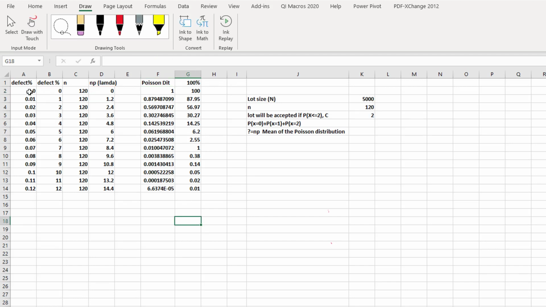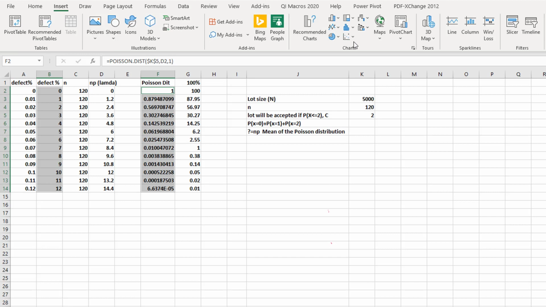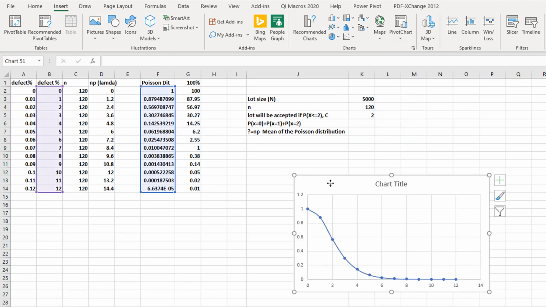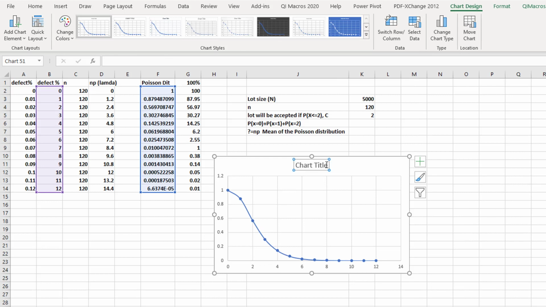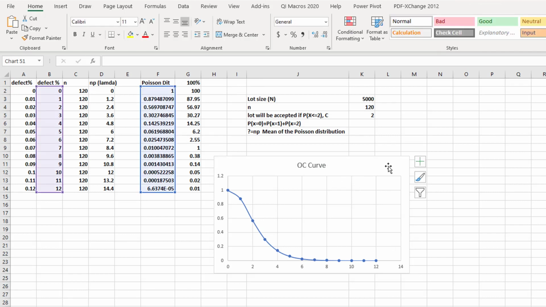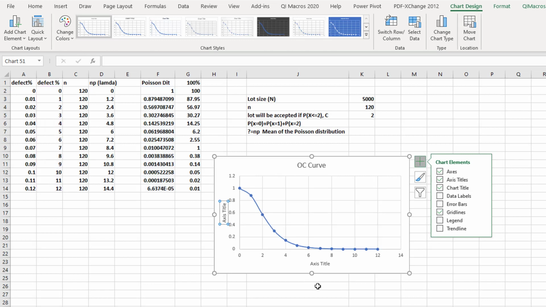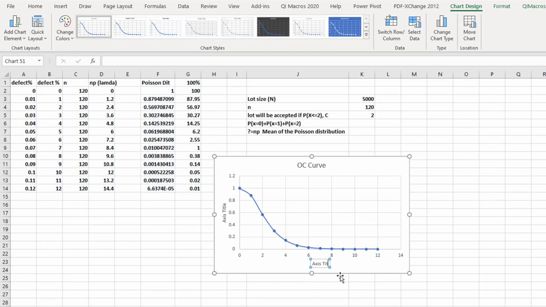When we sketch this, you select the defective probabilities and the Poisson distribution we already constructed, and construct the OC curve. This is my OC curve. You can also change the title, and if you want to change the axis titles, we put the name defective rate on the x-axis, and on the y-axis the acceptance probability.